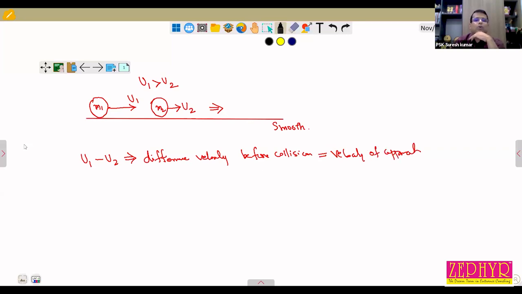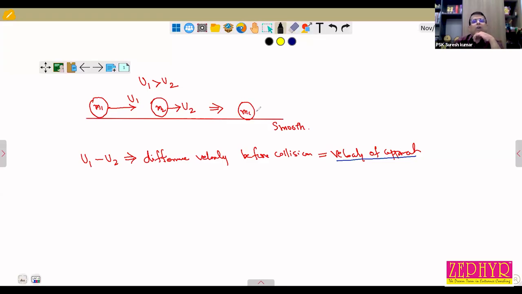Velocity of approach. So what is velocity of approach? Velocity of approach is the difference in velocity before collision.